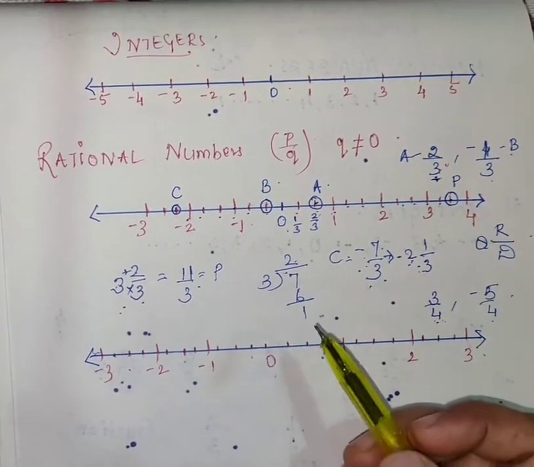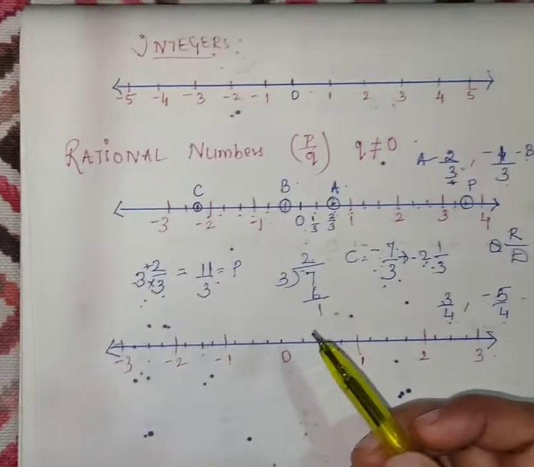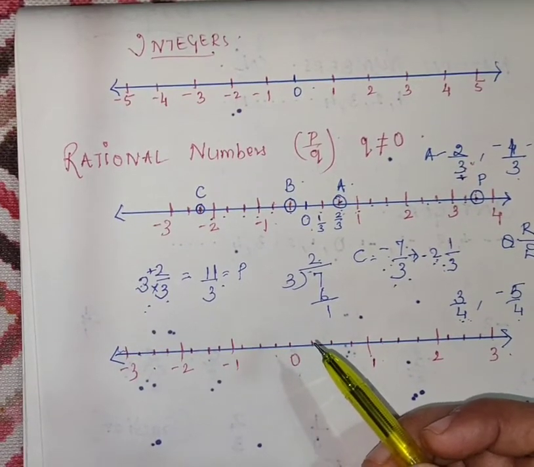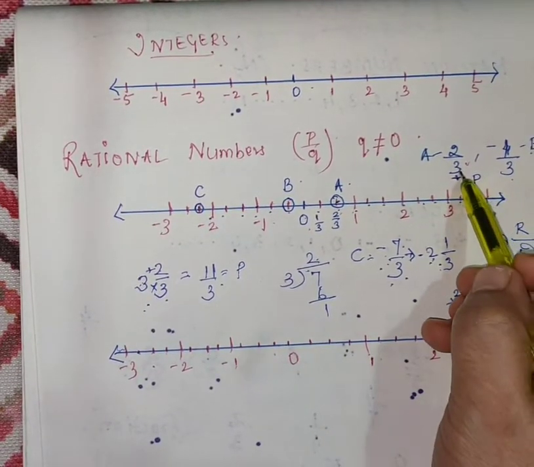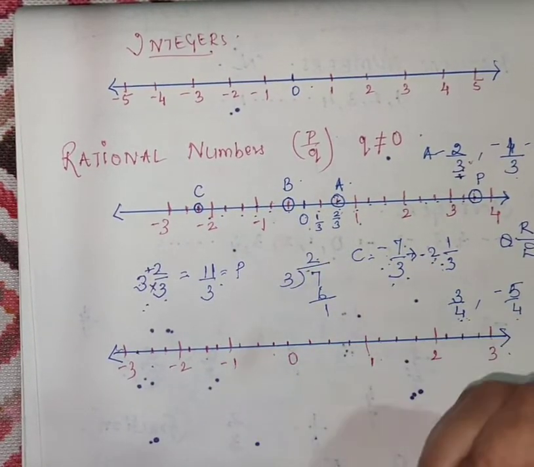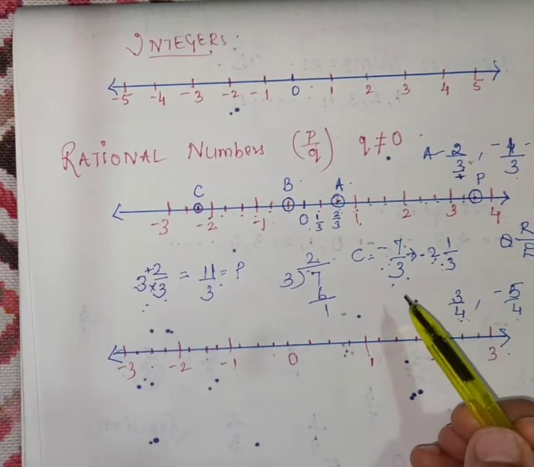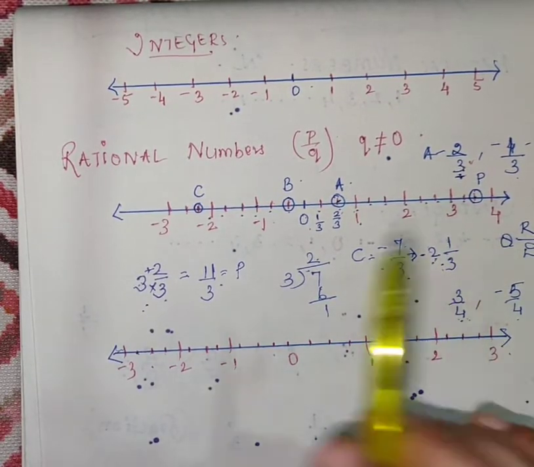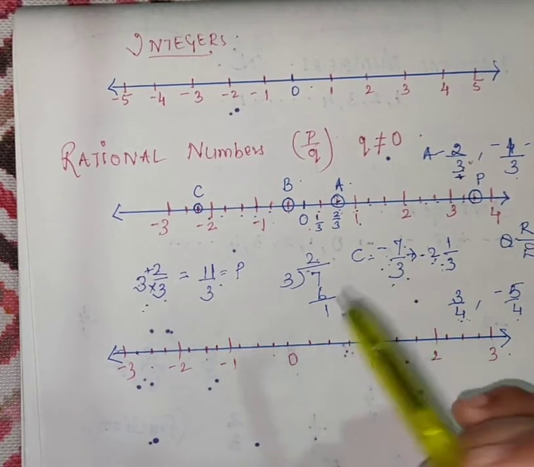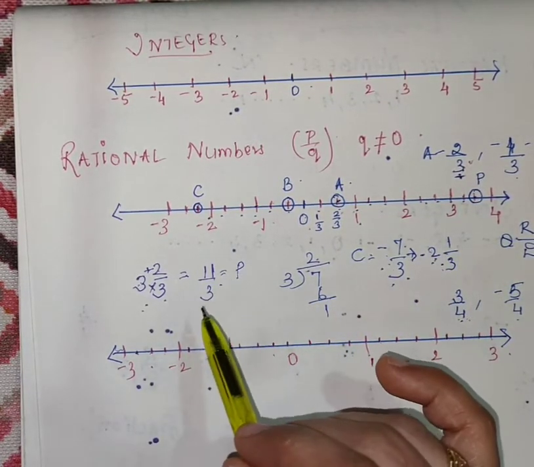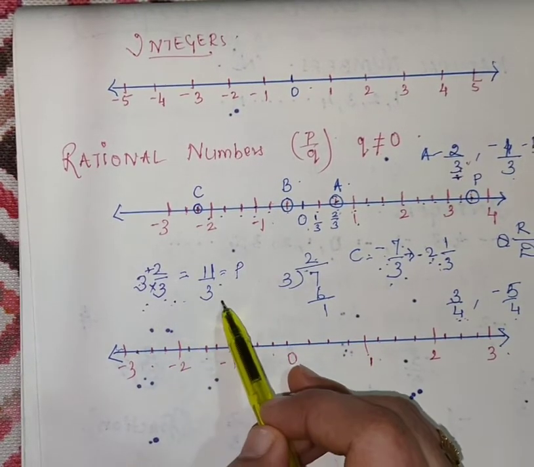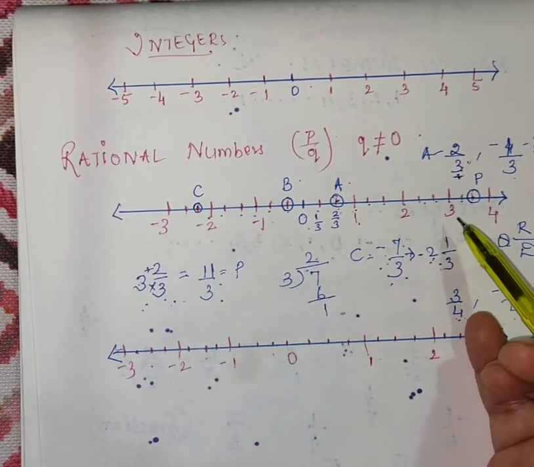The first thing you will keep in mind is the denominator. According to the denominator, you will divide into that many parts. That is the first step. Second step, you will see whether it is a proper fraction or a mixed fraction. If it is a mixed fraction, first you will convert it into an improper fraction this way, and then you can easily plot.